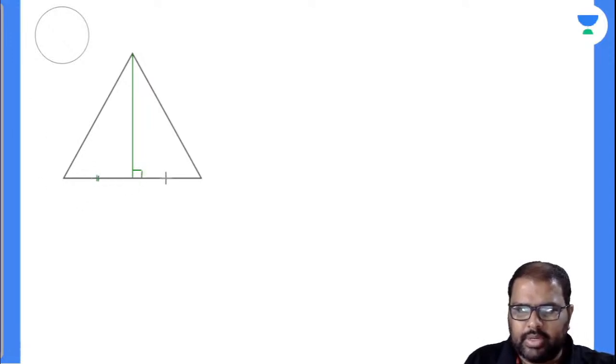Similarly, I'll draw all the perpendicular bisectors. One more perpendicular bisector, which makes 90 degrees with the base and divides the base into 2 equal halves.